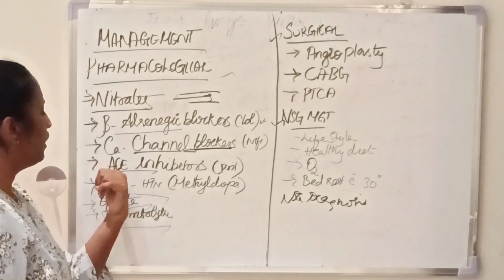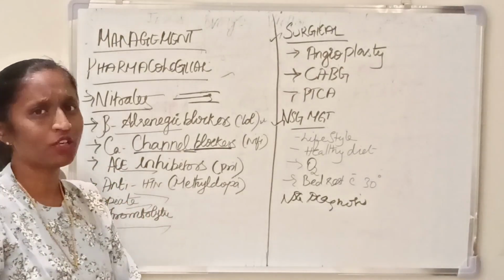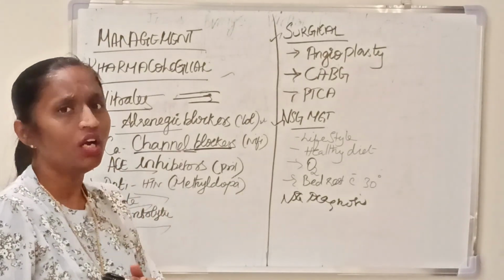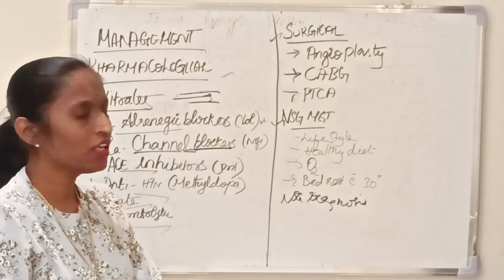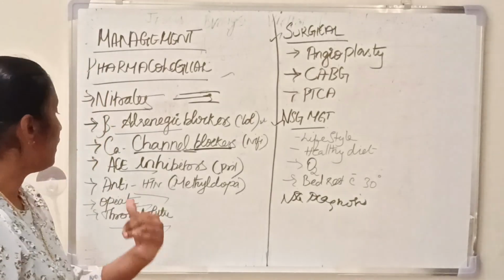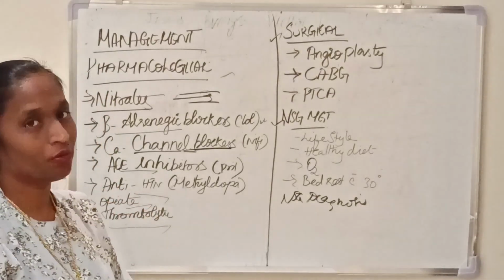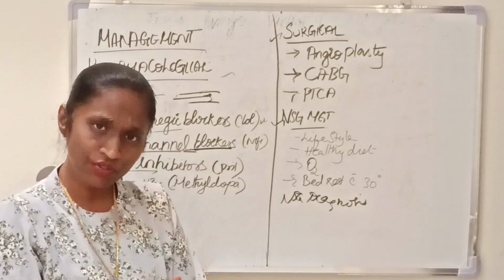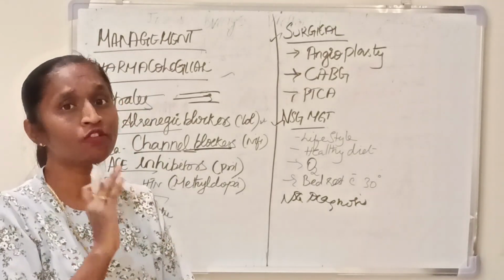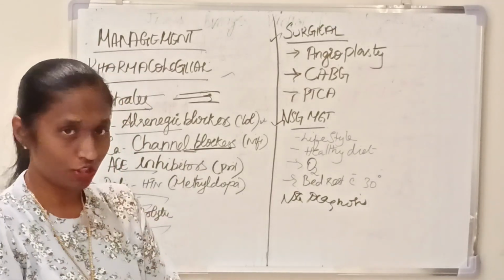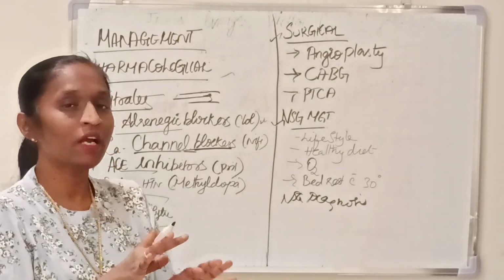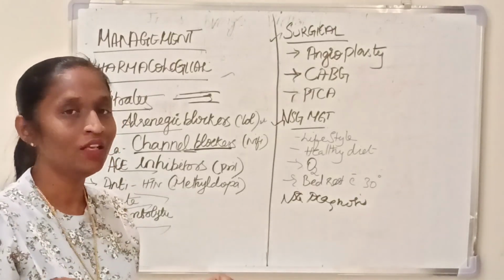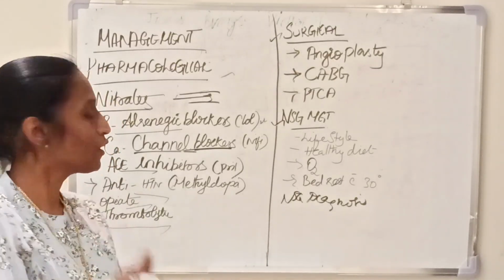And then ACE inhibitors, that is pantoprazole and so on, help to decrease the workload and improve the blood supply of a person. And then antihypertensive drugs, methyldopa, help to reduce the high level of blood pressure or hypertension of a person, relax the cardiac muscle and improve the blood supply of a person.